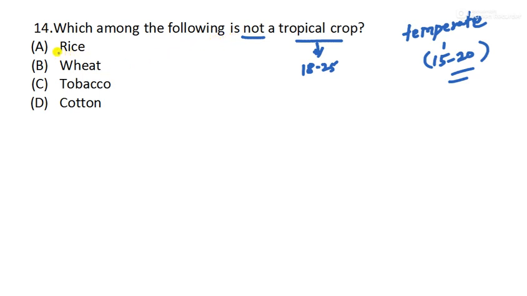The answer for this is option B, wheat, because this requires very low temperature. They don't need high temperature. Therefore this is the right answer. The rest of the three are tropical crops.